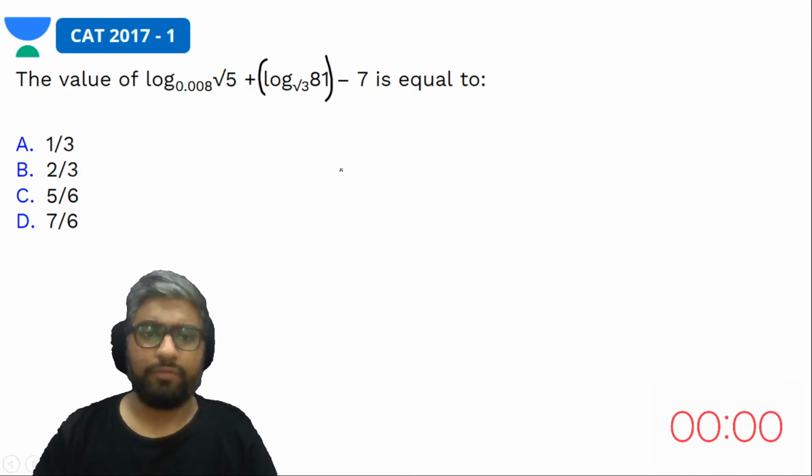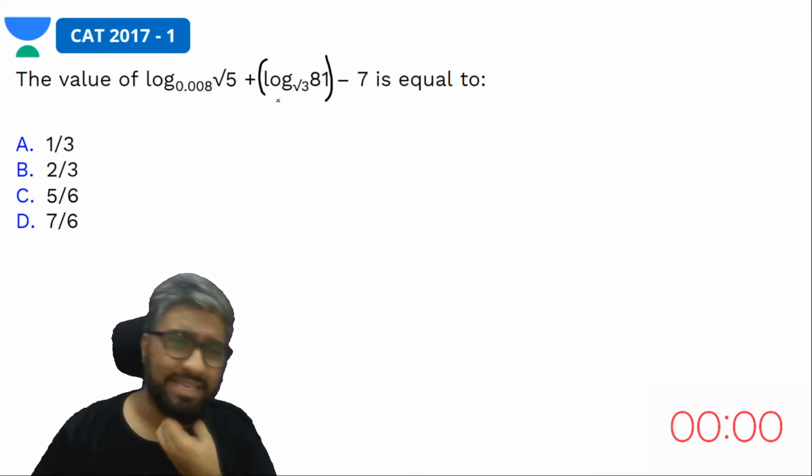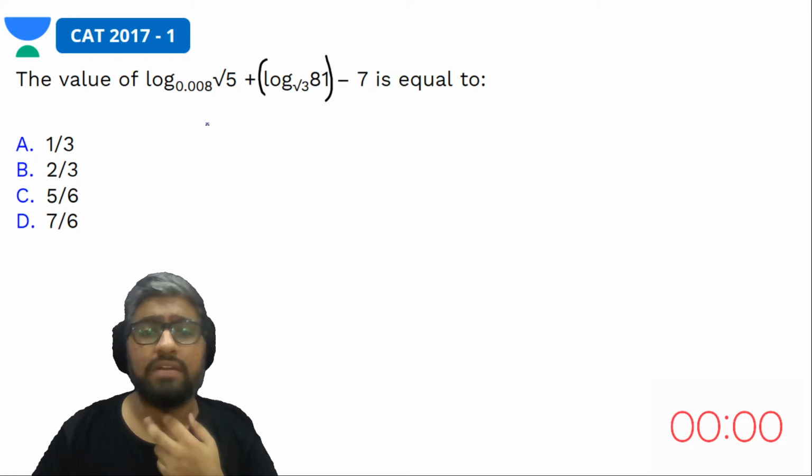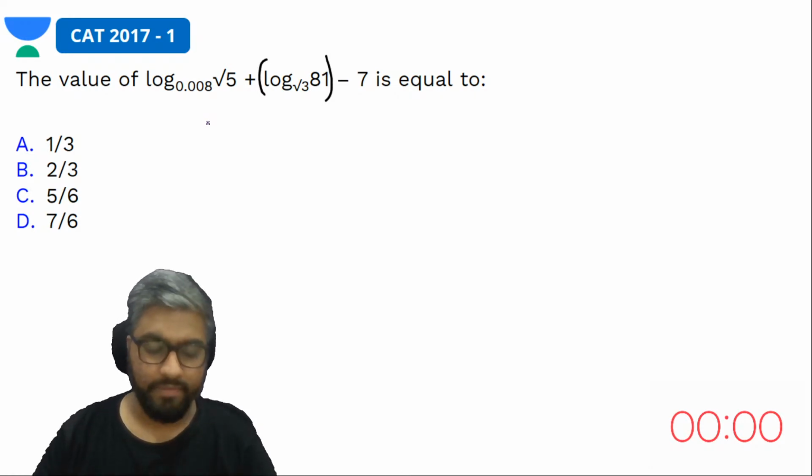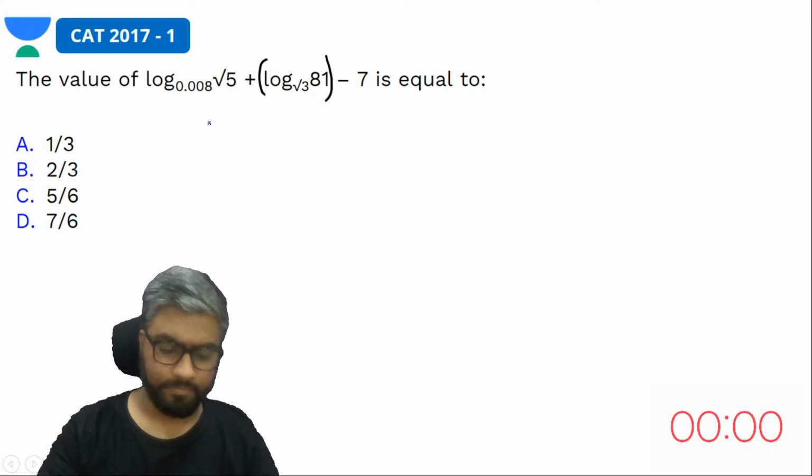So what would you have to ensure? You would have to ensure that you're dealing with the same base. If not the same base, you would at least have to deal with something that would help you eliminate the log part, and not cause a lot of damage also. That's also important here.